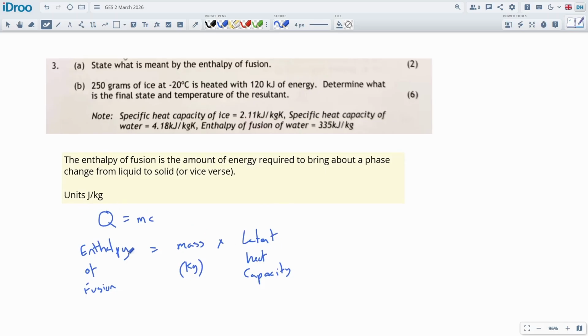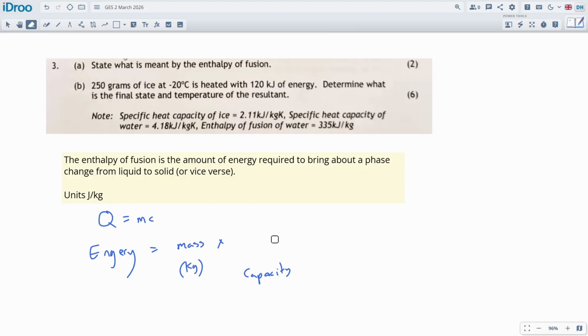Enthalpy of fusion. Oh, no, that's correct. The amount of energy required. I don't know. I shouldn't say this because I might mess it up. This would be like energy required. Energy required, the mass and the latent heat capacity. That is the enthalpy of fusion, and it's done in joules per kilogram. Latent heat capacity. So maybe we shouldn't call it that. Maybe we should call it enthalpy of fusion. It's the same thing. I'll put it in other words here. You can call it, they call it so many different things. Enthalpy of fusion.